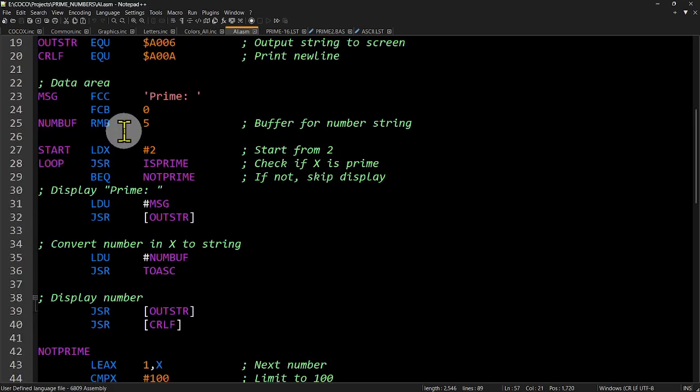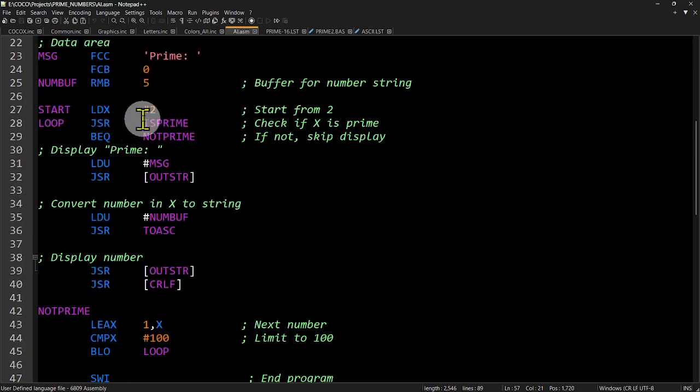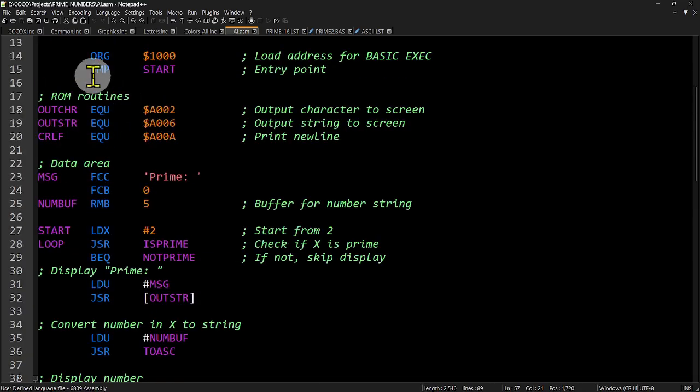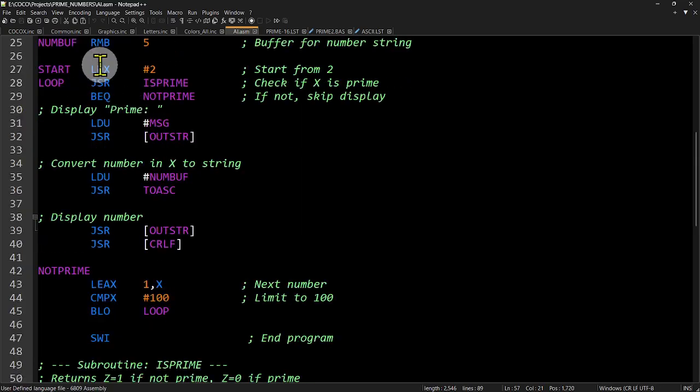Got some routines, some data areas. Down here, I think the first thing is a jump to start. Well, here is start. Load up with 2, jump to a routine called is it prime, yes or no. If it's not prime, go to not prime. All it does is bump to the next number and compare it to 100, so it's only looking from 2 through 100. It's just going to keep doing this loop real quick.